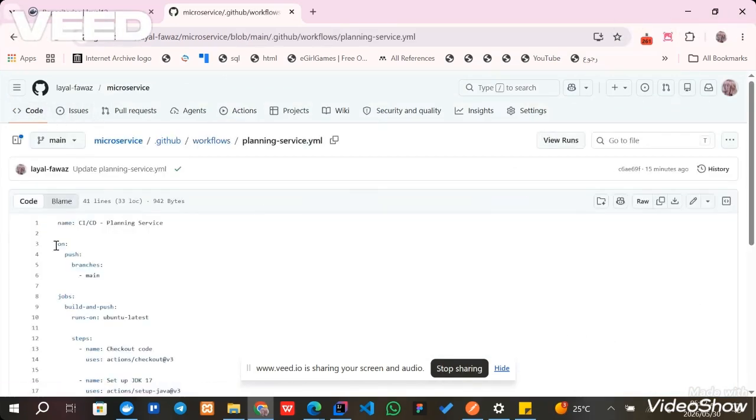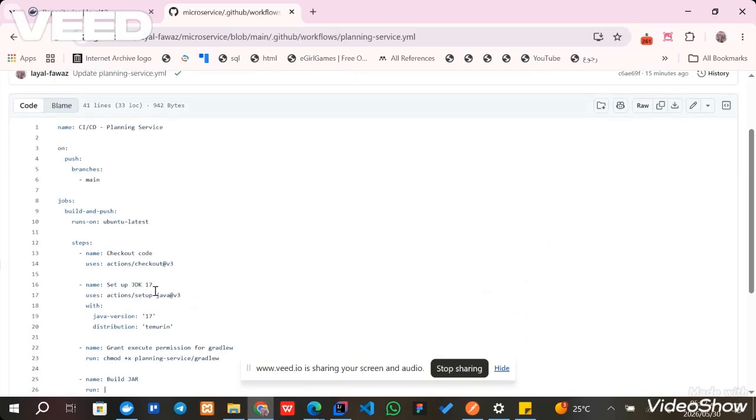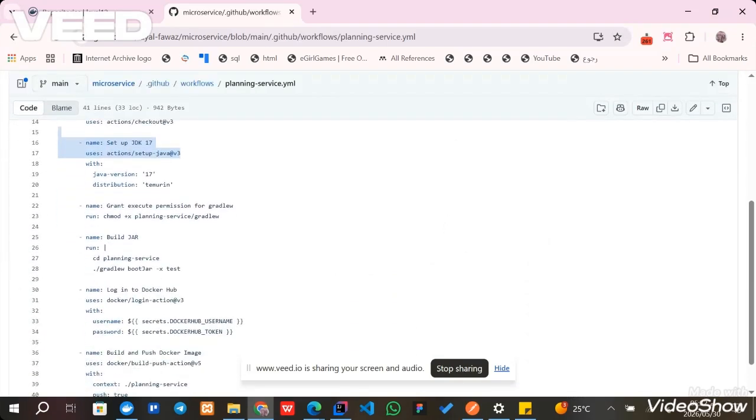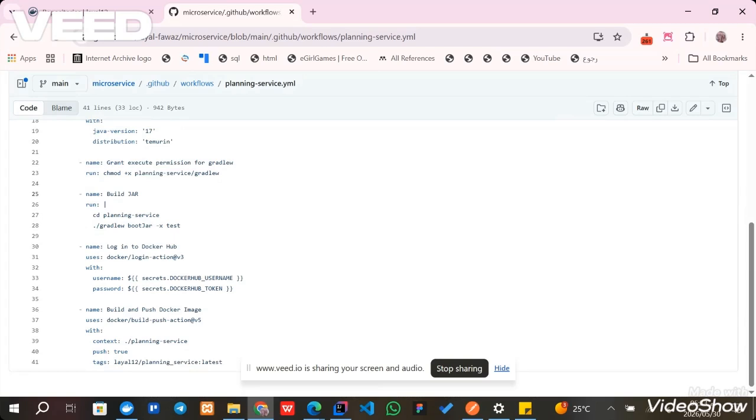They have several steps. First, it checks out the code, then sets up Java JDK 17, builds the jar using Gradle, logs into Docker Hub using credentials stored as GitHub secrets, and finally builds and pushes the Docker image to Docker Hub automatically.